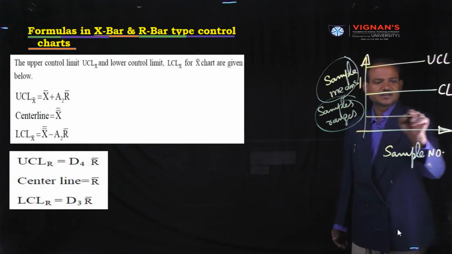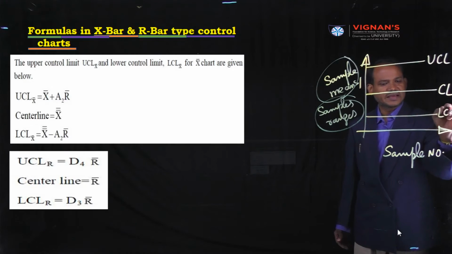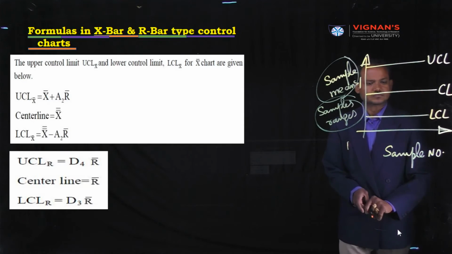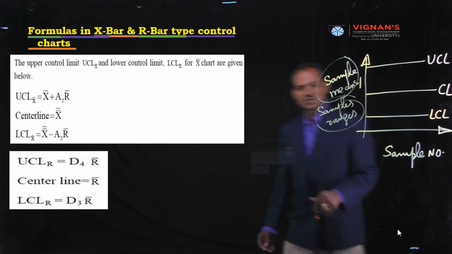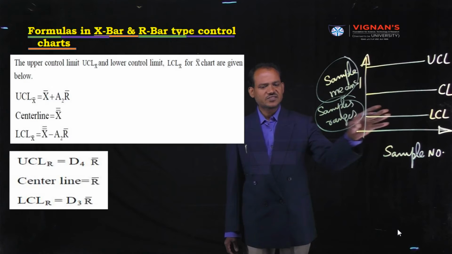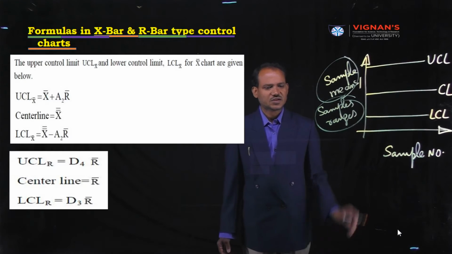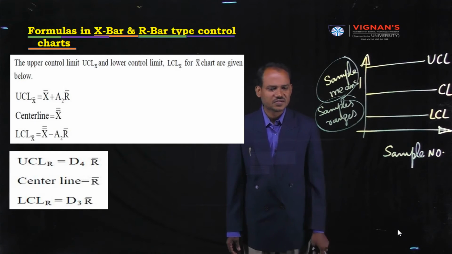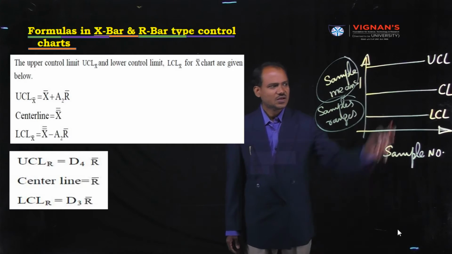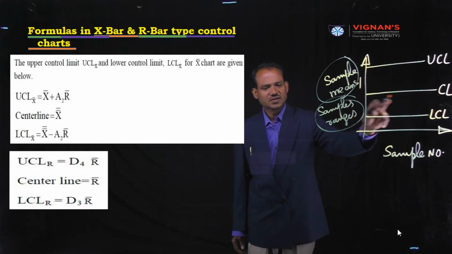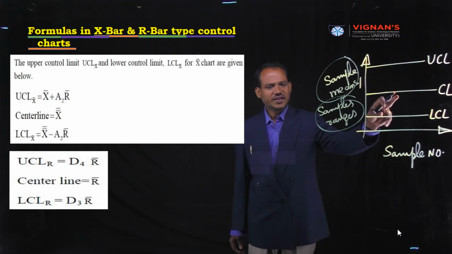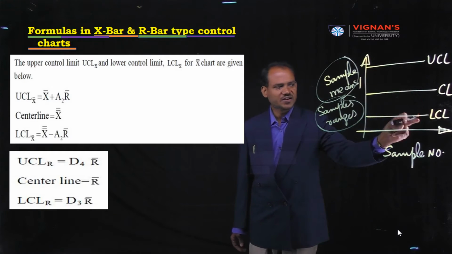Next one more line, LCL. CL means control line, UCL means upper control limit, LCL means lower control limit. Control line is the center line.